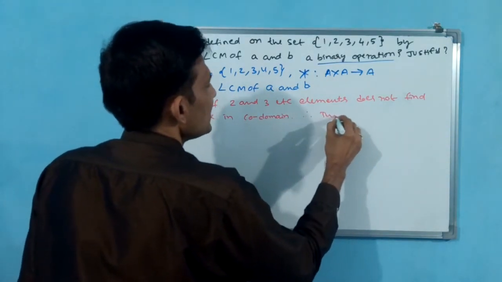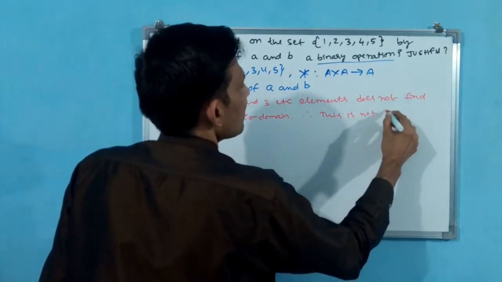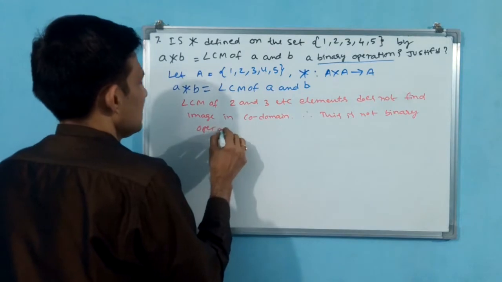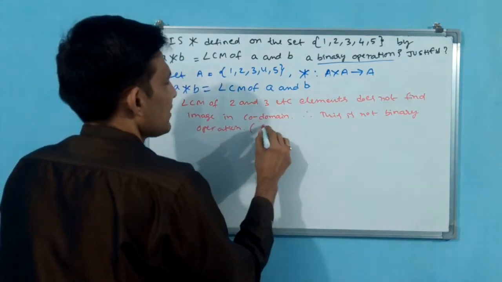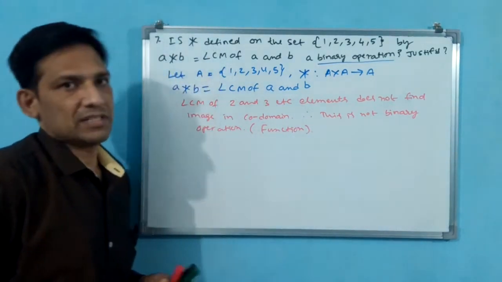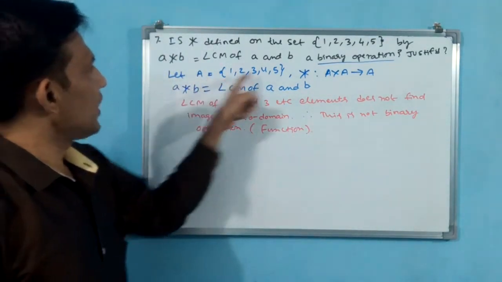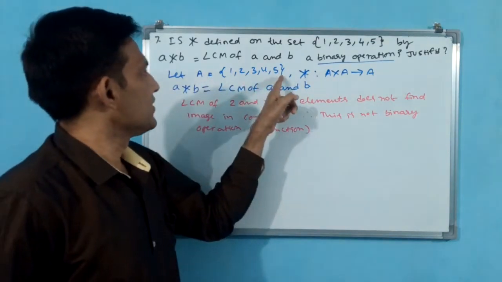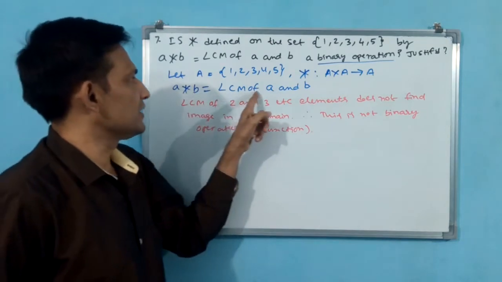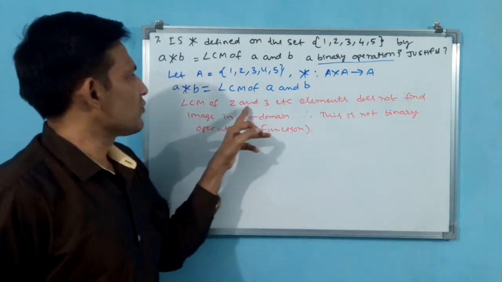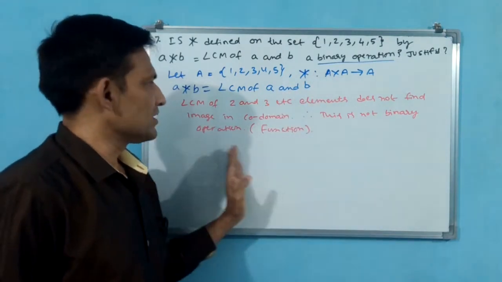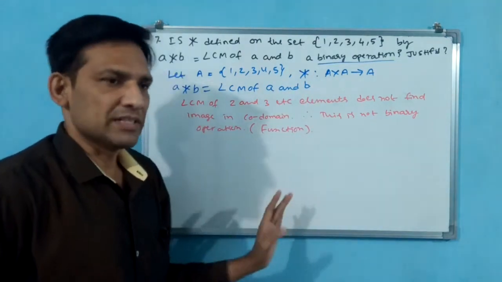Therefore, this is not binary operation, in bracket function. See, it may be relation but not a function. Okay. First you have to write these things. Let A is equal to 1, 2, 3, 4, 5, binary operation A cross A to A. Why? Because by this only you can understand A star B is equal to LCM of A and B. LCM of 2 and 3 etc. elements does not find image in codomain. Therefore, this is not binary operation. That means this is not a function.